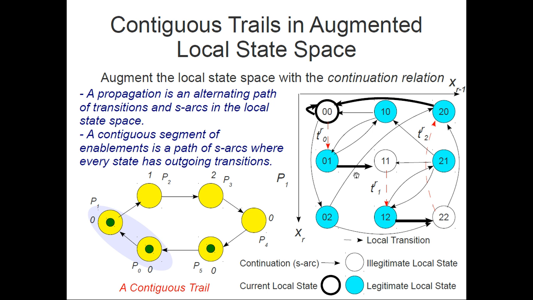So a contiguous livelock is detectable by a contiguous trail. That is an alternation of T and continuation arcs, and then it could have a fixed number of S arcs before restarting this trail again. We call this a contiguous trail.